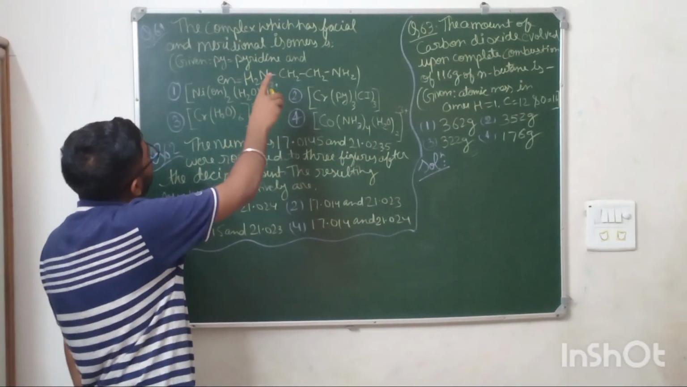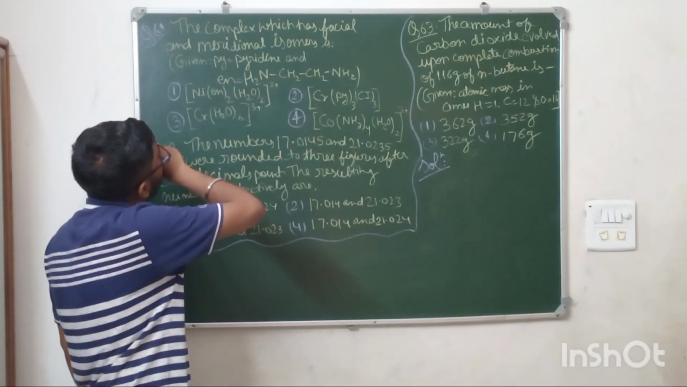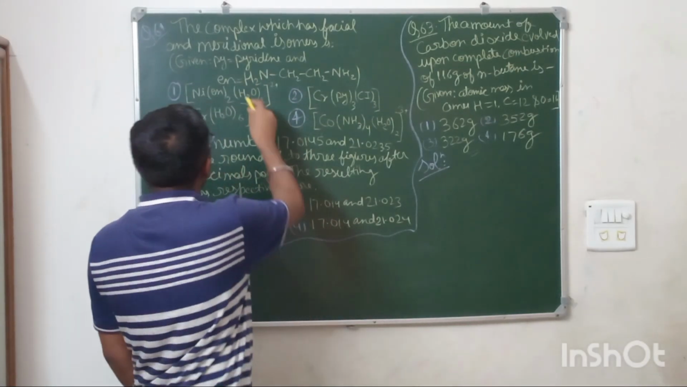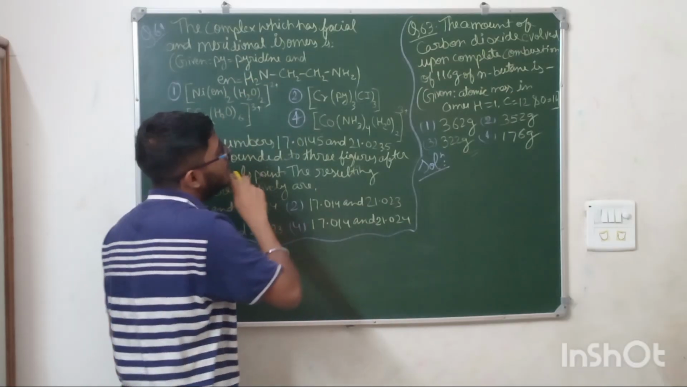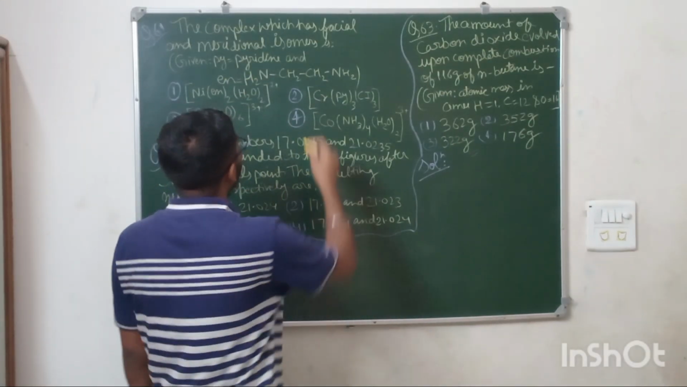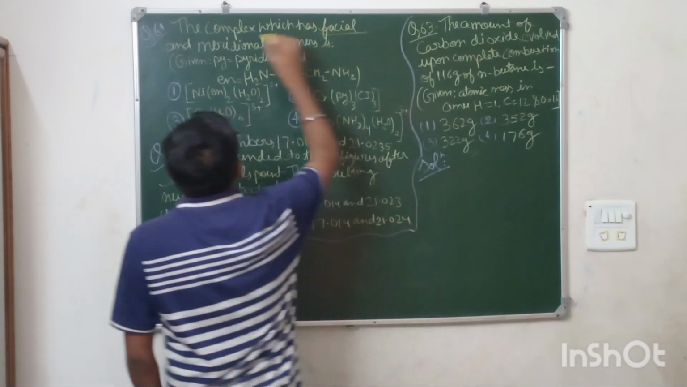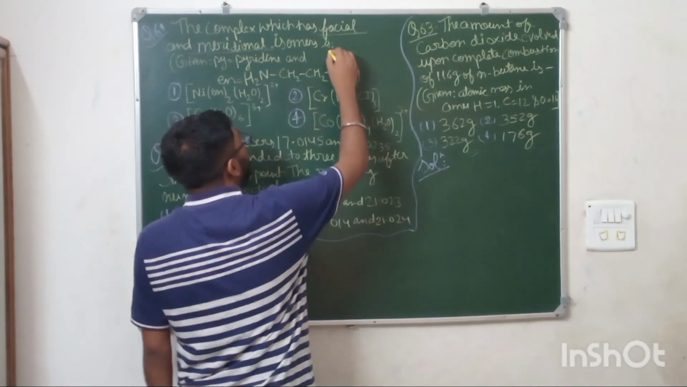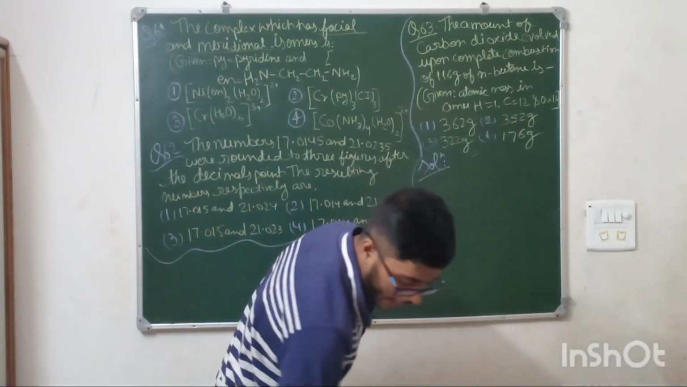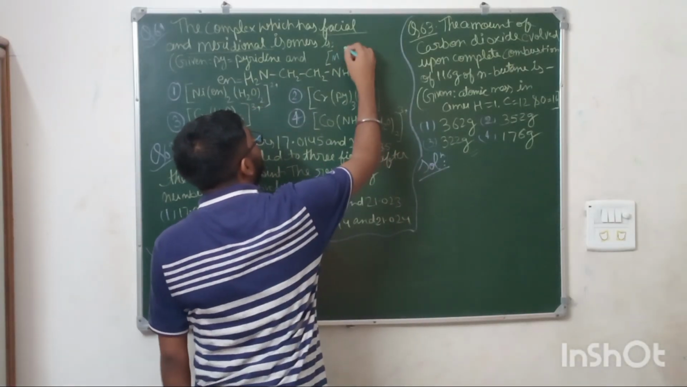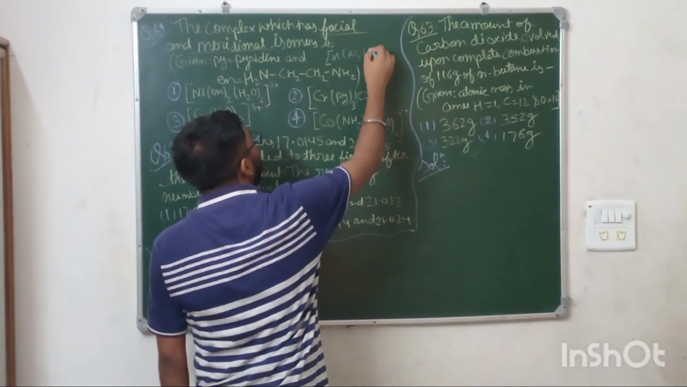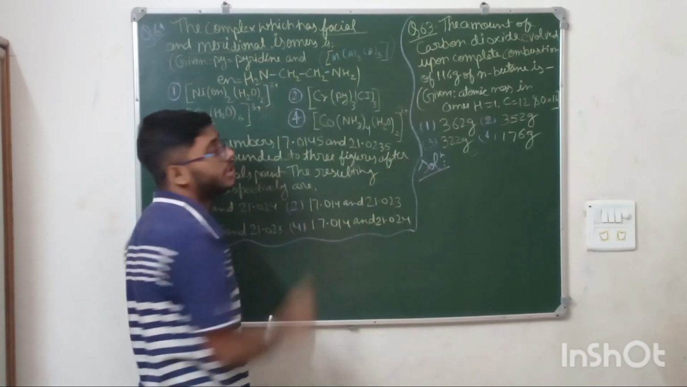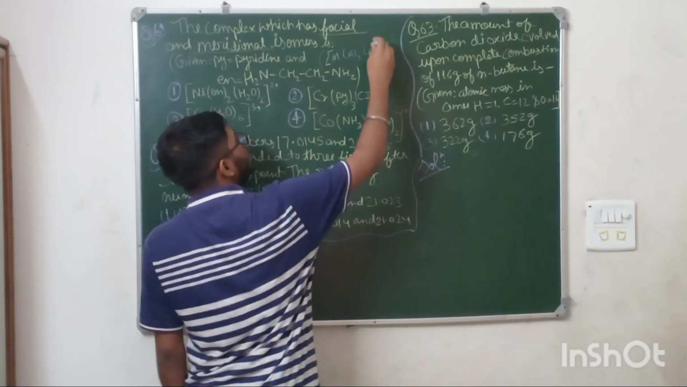The compound which has facial and meridional isomerism, means both cis and trans, and here compounds are like this. I will tell you a basic trick. Every time you have a question where you have to tell facial and meridional isomerism, see a compound which is of type MA3B3. This type of compound generally shows facial and meridional isomerism. This is a trick you need to remember.